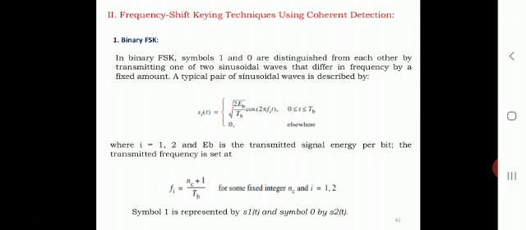The symbol 1 is represented by s_1(t), and symbol 0 is represented by s_2(t). The FSK signal described here is known as Sunde's FSK. It is a continuous phase signal in the sense that the phase continuity is always maintained, including the inter-bit switching time also.